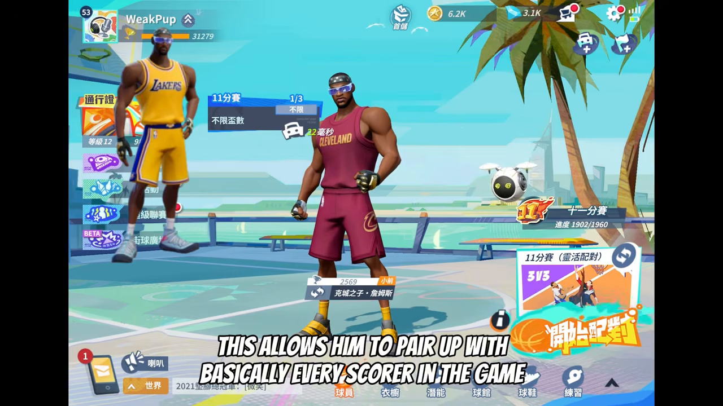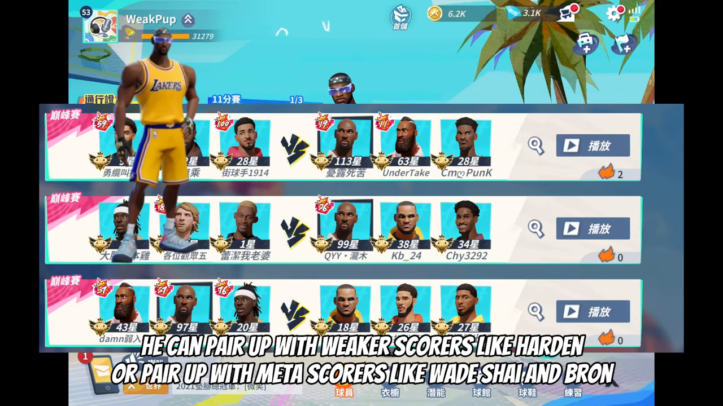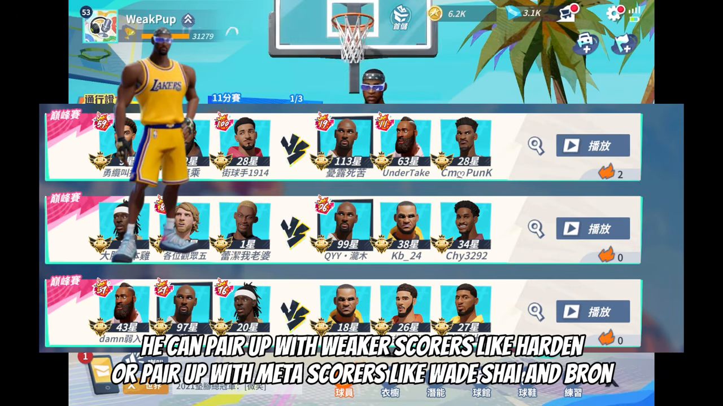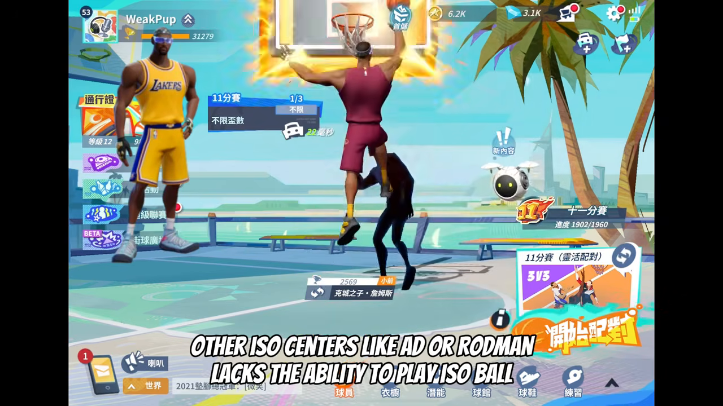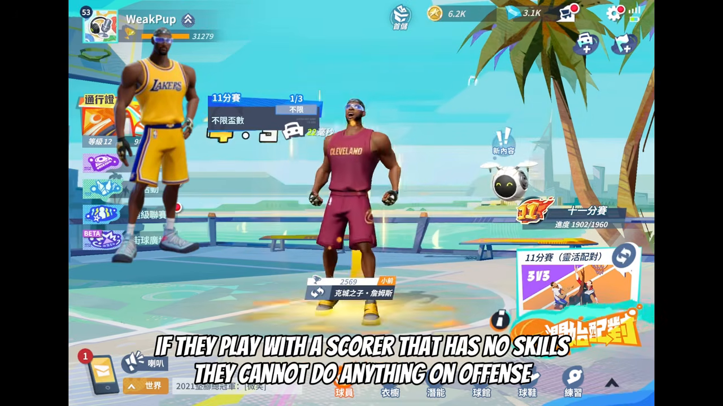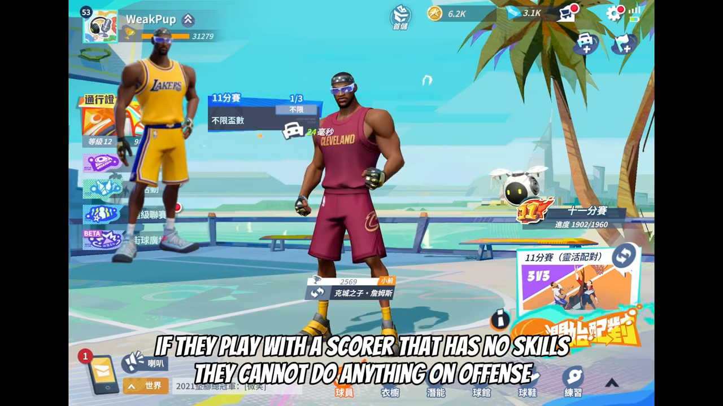This allows him to pair up with basically every scorer in the game. He can pair up with weaker scorers like Harden, or pair up with meter scorers like Wade, Shai and Bron. Other ISO centers like AD or Rodman lack the ability to play ISO ball. If they play with a scorer that has no skills, they cannot do anything on offense.